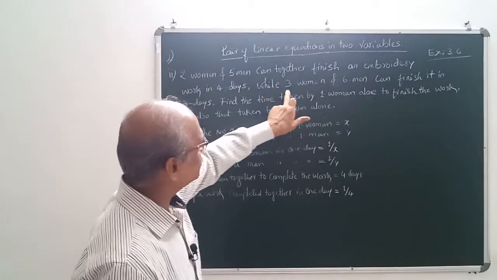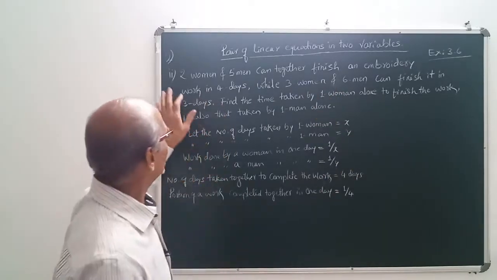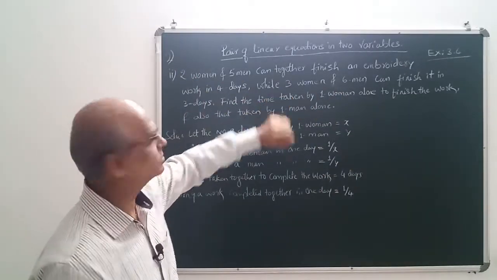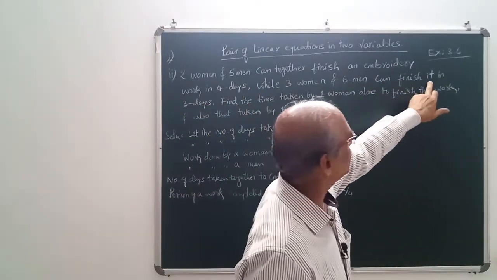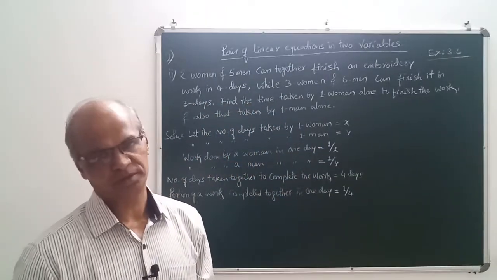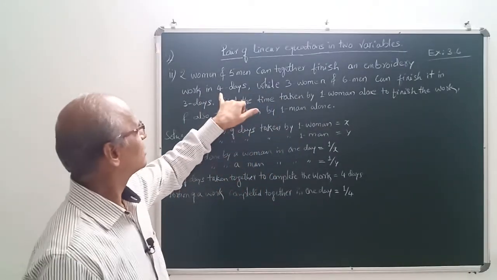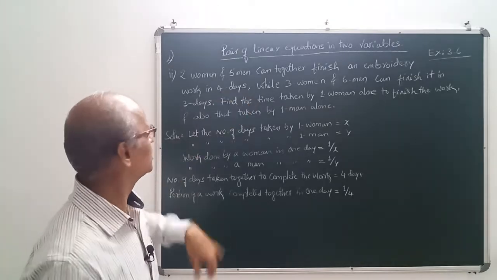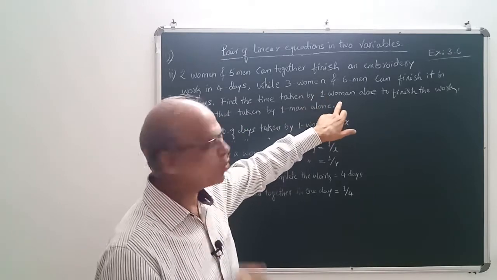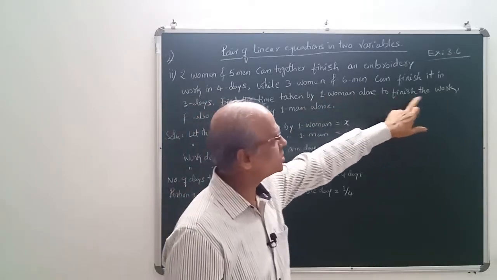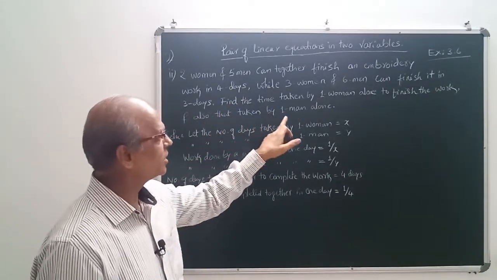Second part you see, while 3 women and 6 men, there is a change in the strength of a worker here. In first case 2 women, in second case 3 women, in first case 5 men, in second case 6 men can finish it. It means what? The same quantum of work. Understood? Can finish it in 3 days. You see here, total time taken in the first case is 4 days. Total time taken in the second case is 3 days. Find the time taken by one woman alone to finish the work, and also that taken by one man alone.